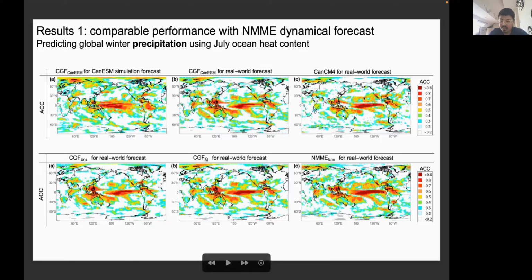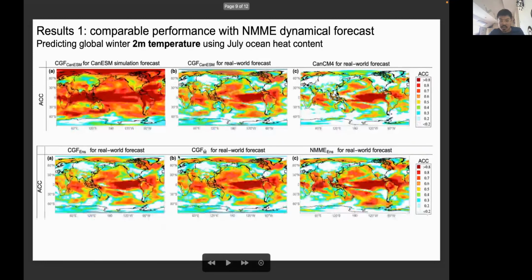And the other thing we see is that our model sometimes surpasses the performance we get if we directly apply this climate model for real-world forecasting. That's maybe because we are using the conditional generative forecasting model, which can generate a lot of ensemble members and make good use of this forecasting model. We'll come back to this issue in a later slide. And similar results can be found in the forecast of temperature. So this is for temperature forecast.